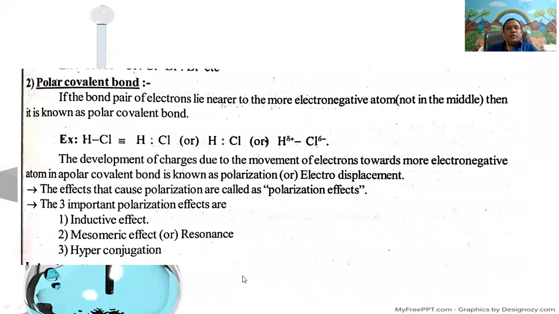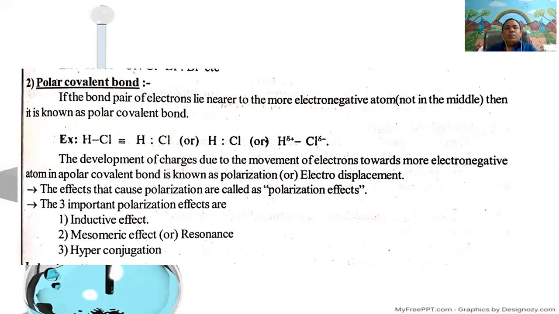Next, the second one is the polar covalent bond. This polar covalent bond exists in heteroatomic molecules. Heteroatomic molecules means the mutual sharing of an electron pair by two different atoms, resulting in the formation of heteroatomic molecules. Examples: formation of HCl, formation of ammonia, formation of water, etc.